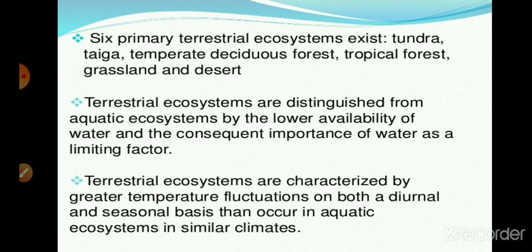That is a similar temperature. But the terrestrial ecosystem shows different temperature fluctuations. The rainforest has a different type of climate, and the equatorial region has a different type of climate or temperature. We know that the equatorial region has a higher temperature, as in desert areas, and it also has higher rain. So this temperature has a great influence on the flora and fauna of the ecosystem or terrestrial environment.